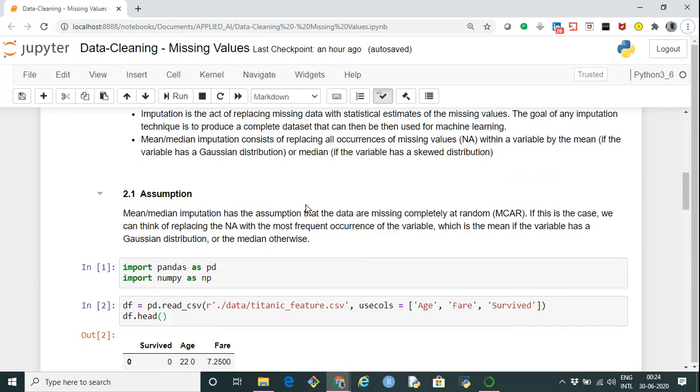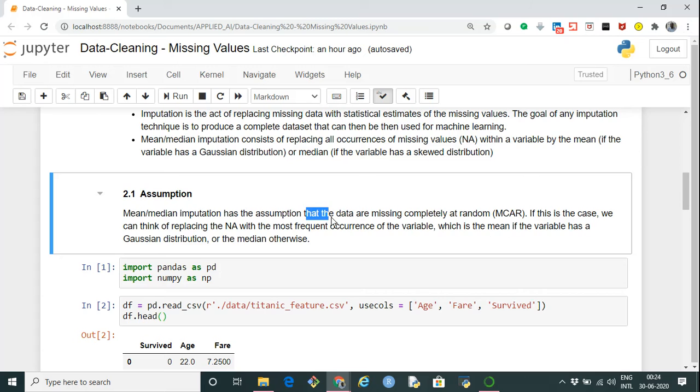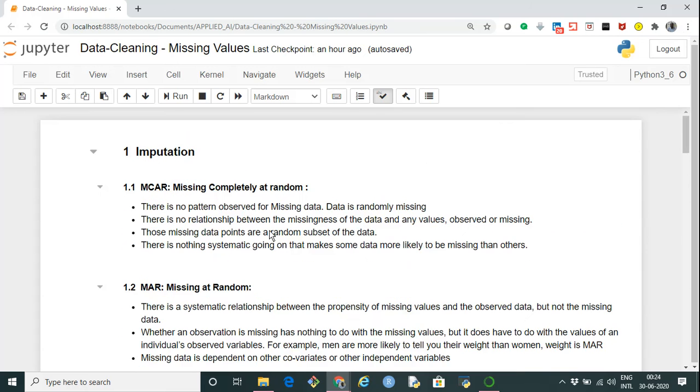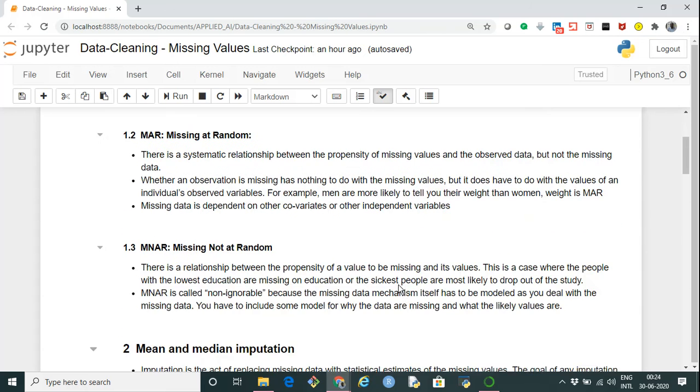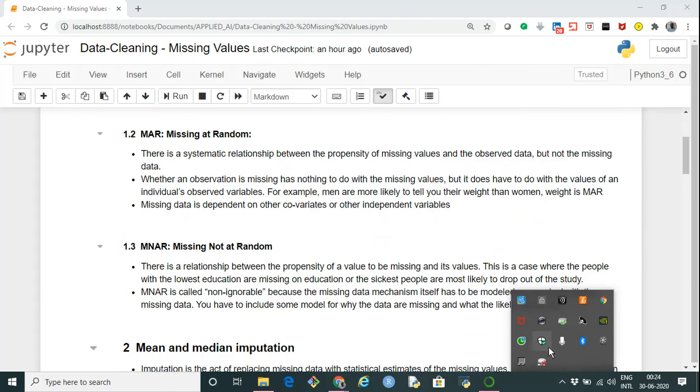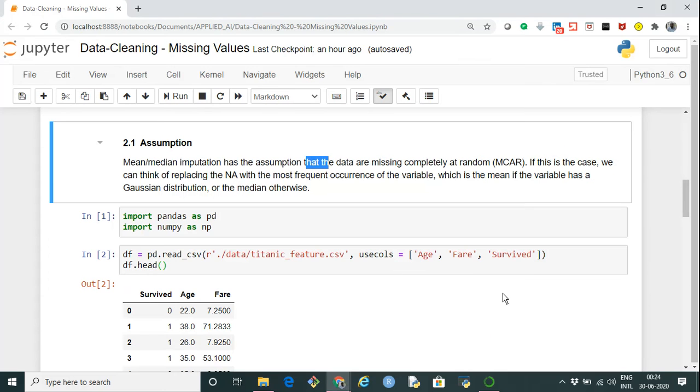Mean and median imputation have an assumption that the data is missing completely at random. This is the first type we studied, MCAR. What it means is that there is no systematic reason why any data is missing. The data is missing completely due to some random chance.